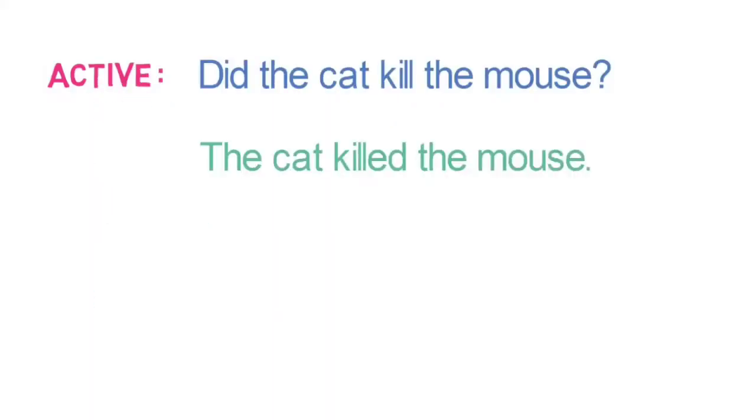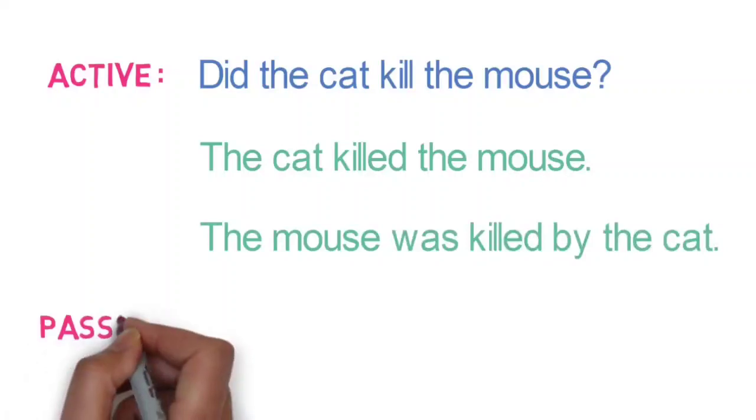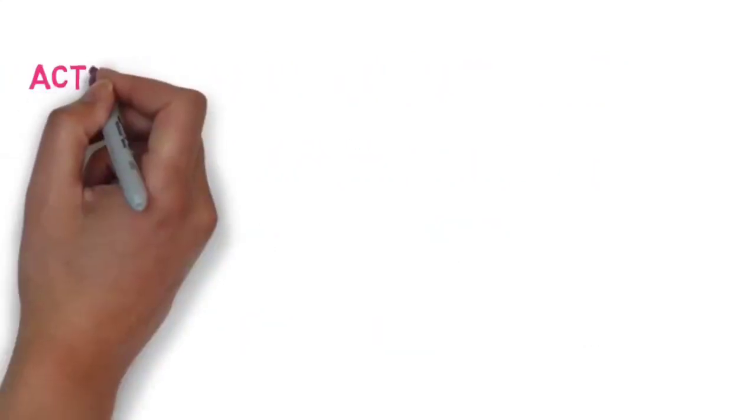Applying the next 5 steps, the sentence becomes the mouse was killed by the cat. Finally, converting it back to interrogative form, it becomes was the mouse killed by the cat? Let's look into the next example.